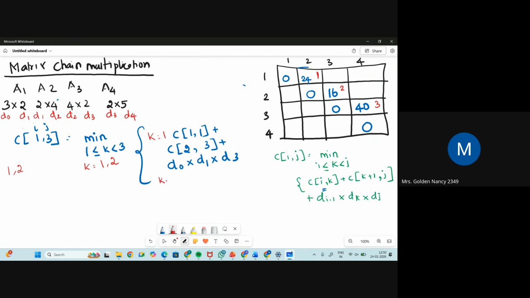Now don't stop here. Now find the value when k is equal to 2. When k is equal to 1 you got this, and when k is equal to 2 you have to find it again. C of i value is 1, k value is 2, plus C of k, which is 2, 2 plus 1 is 3, comma j value is 3, plus d of i minus 1, which is 0, into d of k value, which is 2, into j value 3. Now you have to find both the answers.